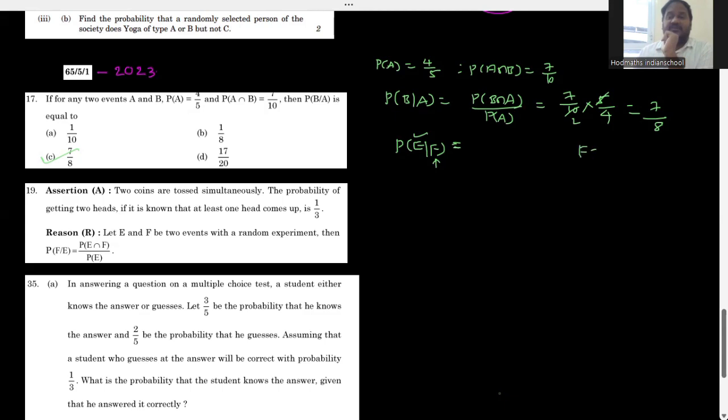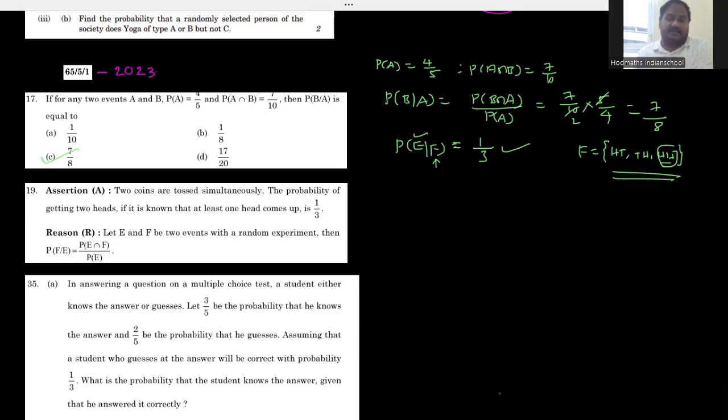Now for that, I am going to find out the sample space. Given that at least one head comes up, one head comes up in the sense head and tail, tail and head, or else head and head can also be there, right? Now this is F. And what is E here? E is to find the probability of getting two heads. What is the probability of getting two heads out of these three elementary events? So one elementary event out of three is going to be probability of E given F. Of course, you get the same thing even if you use the formula also. This is the answer.